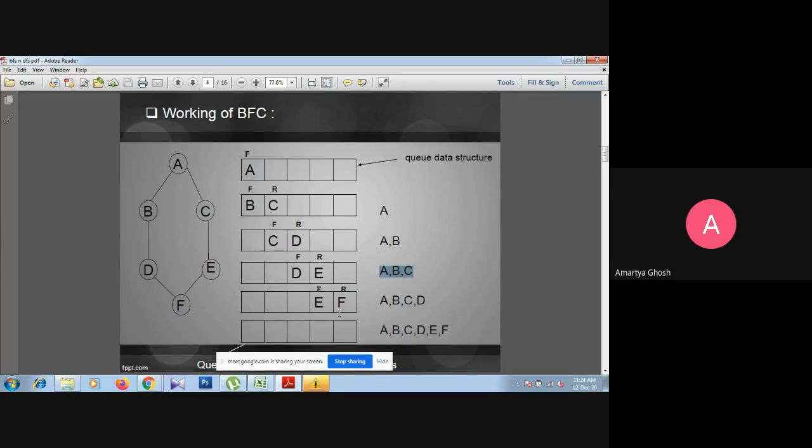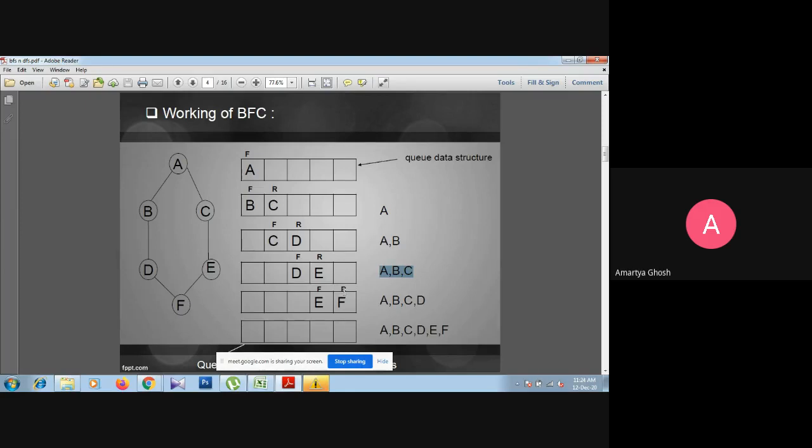Okay, so thereafter we have to take only a delete operation, that is front will be incremented its value and come into the rear and front position. The value is F, and E will come into the visited array or visited list.